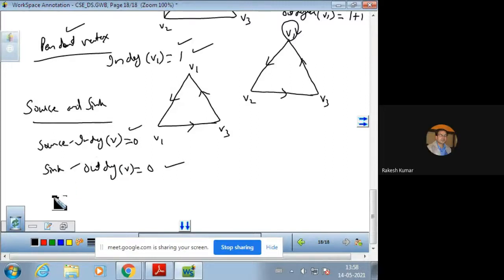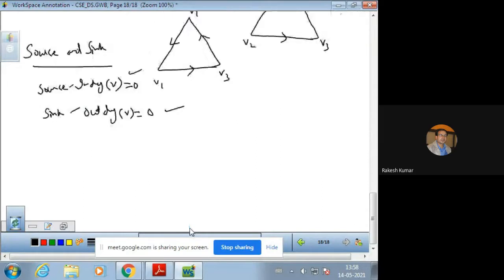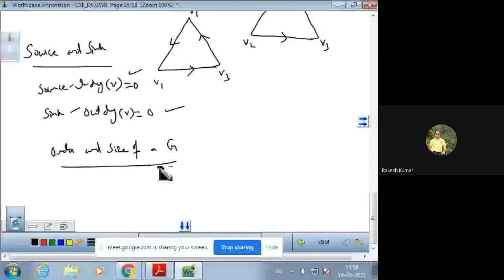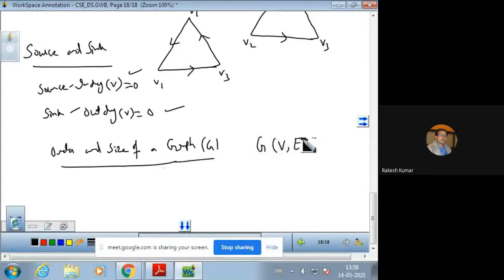Now, what is the order and size of a graph? This is important. Order and size of a graph, that is G. The name of the graph is G. Now, G be any graph. If we say G, then it consists of vertices as well as edges. So let G be a graph, either directed or undirected.